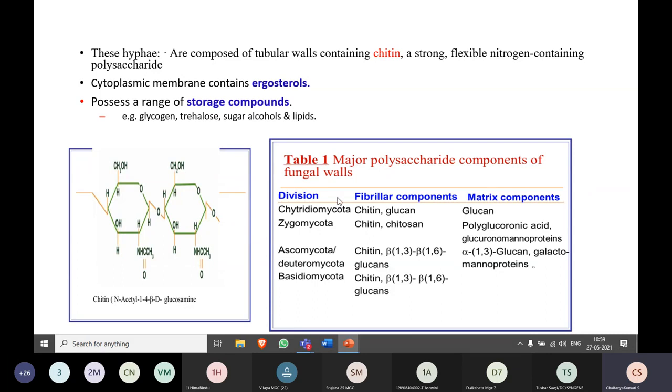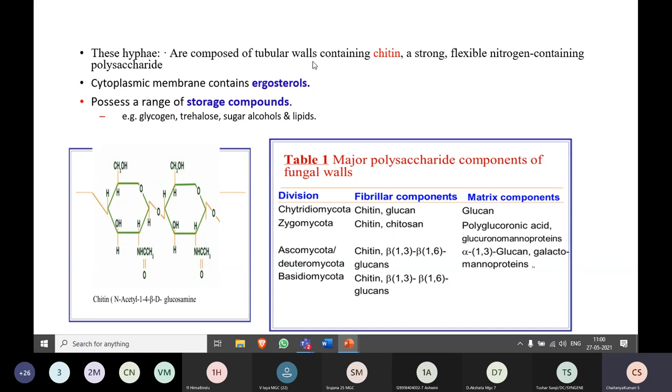Whatever the group or division under the fungi, all contain chitin in their cell wall. Apart from chitin, depending upon the division of the group, you can see other components like glucan, chitosan, and other different types of glucans in the formation of the cell wall. But the major component of the fungal cell wall is chitin. That you need to remember.